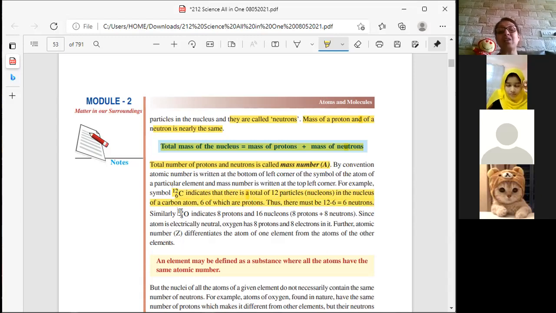Now look at 16O8. 8 is going to be the protons. 16 is going to be the nucleons. Nucleons means protons plus neutrons. Proton plus neutron, what is it going to be? Mass. So on the top, you are going to write the atomic mass number, and in the bottom, you are going to write the atomic number. Now, since an atom is electrically neutral, oxygen has 8 protons and 8 neutrons. Further, atomic number differentiates the atom of one element from the other. Is it very clear?